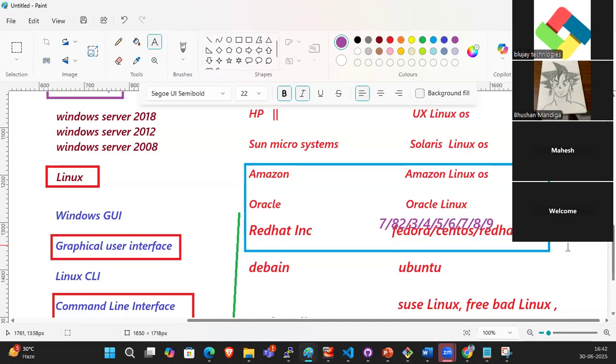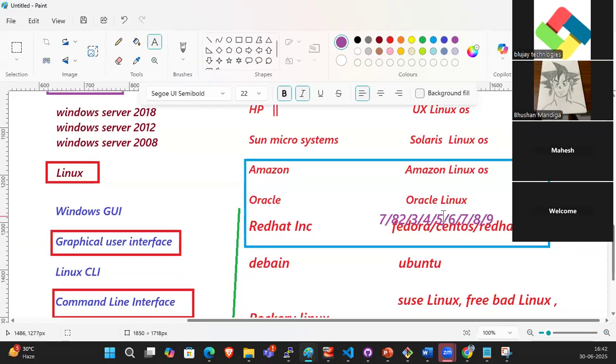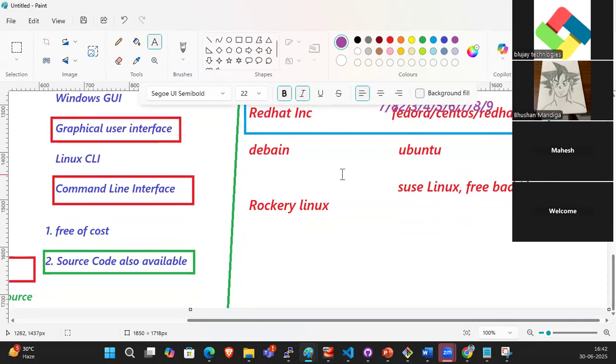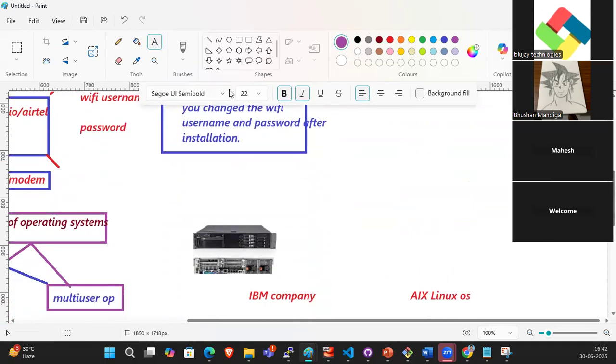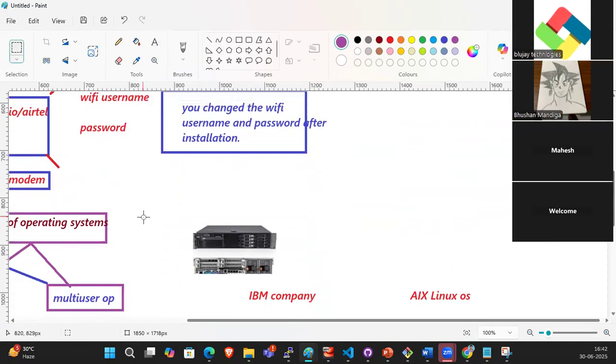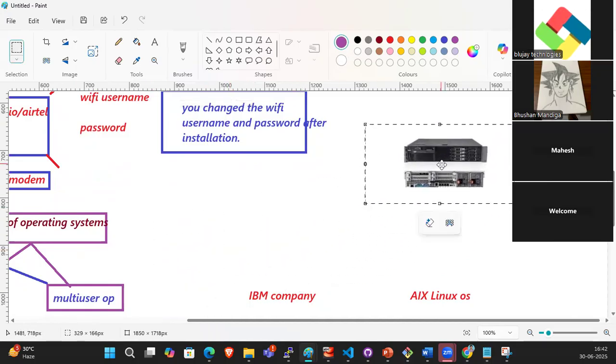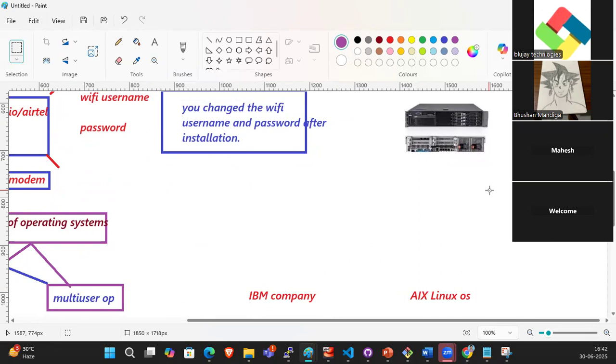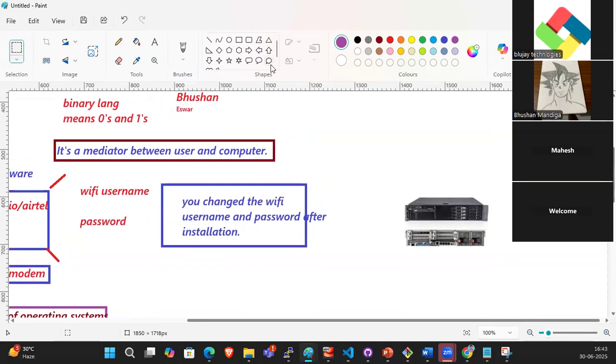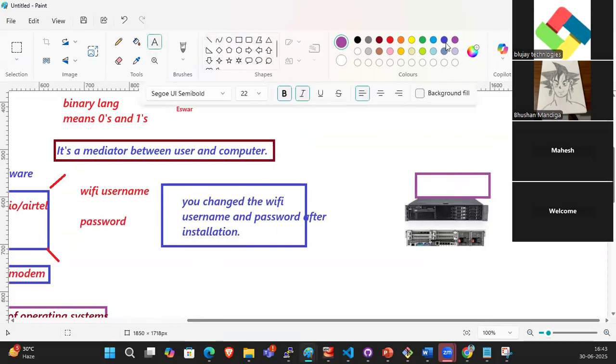You can deploy your application on any one of these Linux servers. Where are we deploying our application? On this server, which is the hardware, and we install CentOS 9 on this machine.